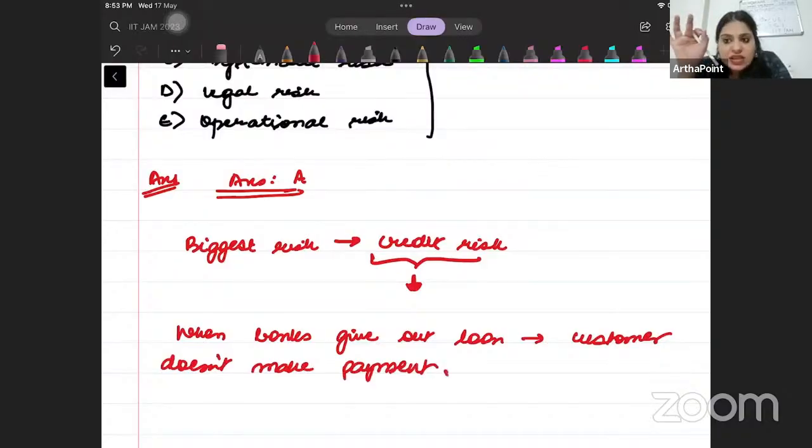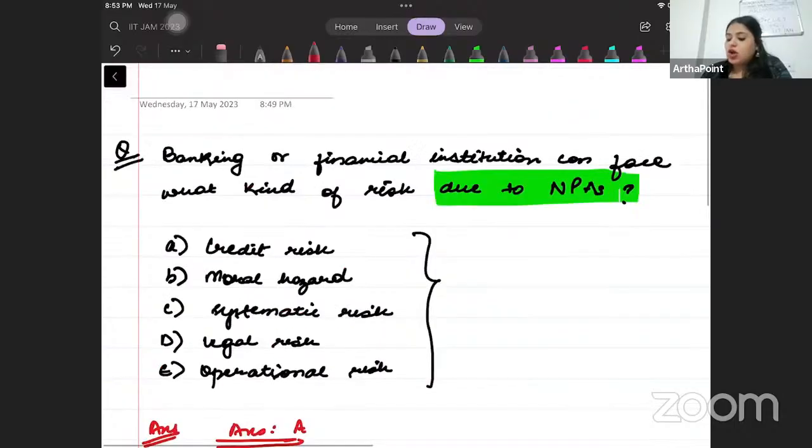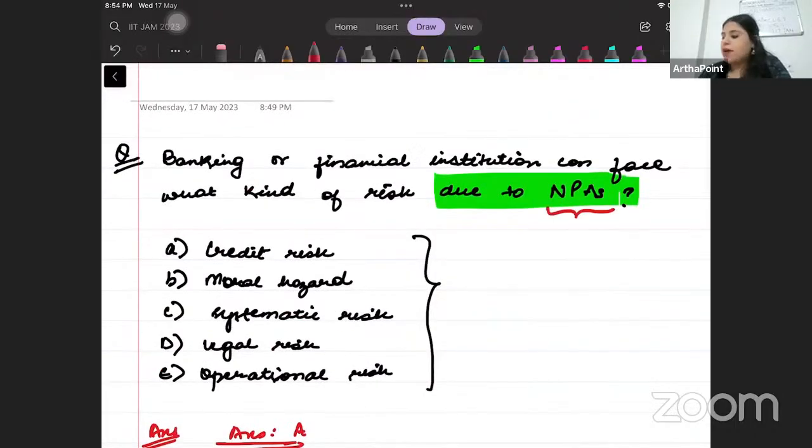So if the banks are giving a loan to a person, but the person is not repaying that loan, then that is called a credit risk. And what is NPA? NPA is non-performing asset. What is the asset of the bank? The asset of the bank is the loan that the bank gives.